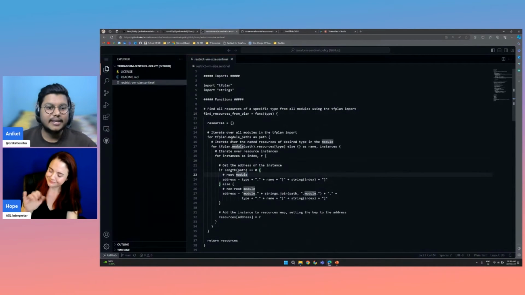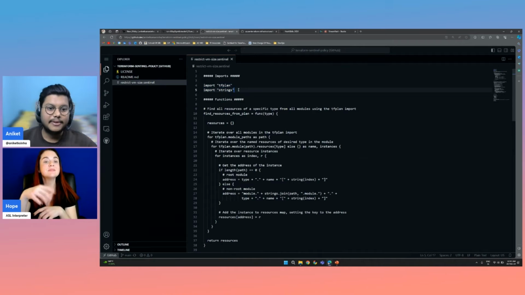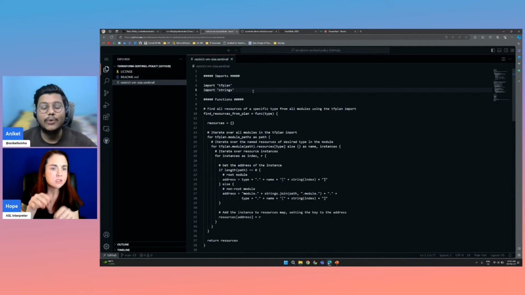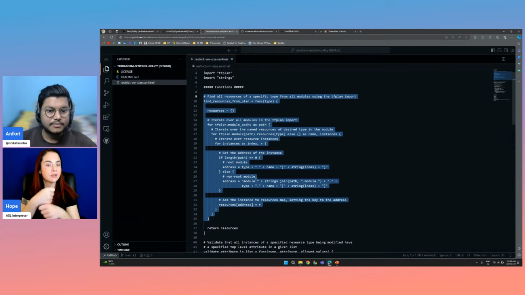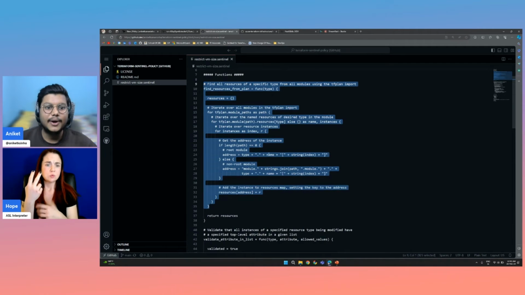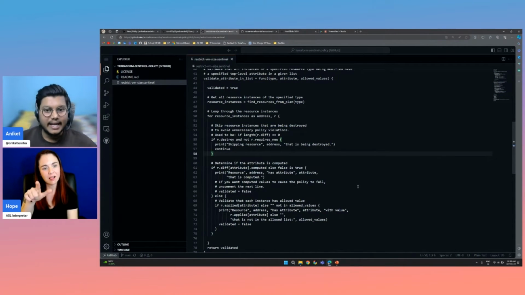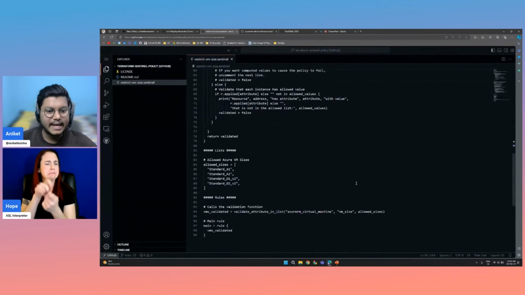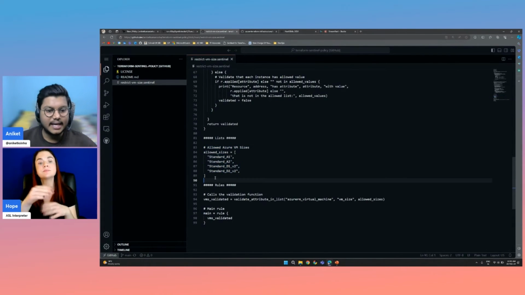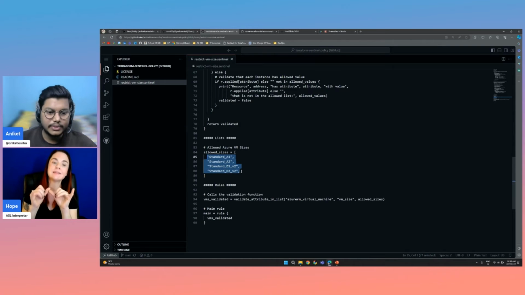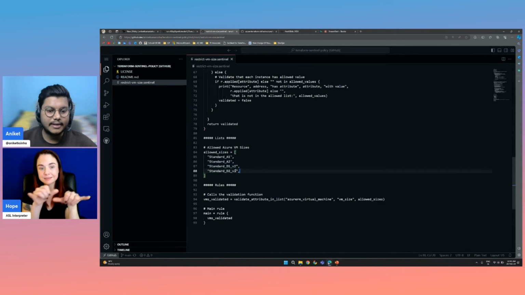Here we are importing tfplan, and we are importing strings. I will show you ahead what exactly we are importing from the tfplan. Then we are creating some functions to specify our policy or to check what exactly we are implementing. These are all Sentinel language, and I have added a link at the end through which you can explore what exactly the Sentinel language is. And at the end, we have given a list of the allowed sizes. Currently we have added four sizes which are allowed in our VM: Standard A1, Standard A2, Standard D1, and Standard D2 v2.